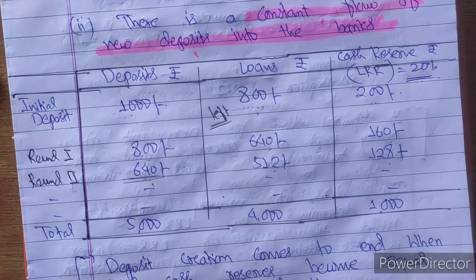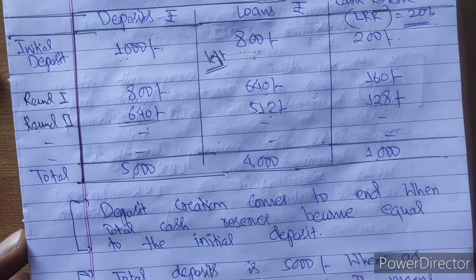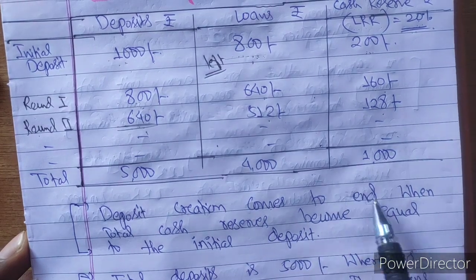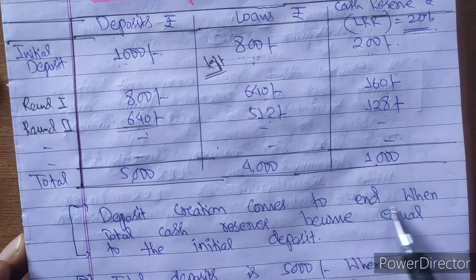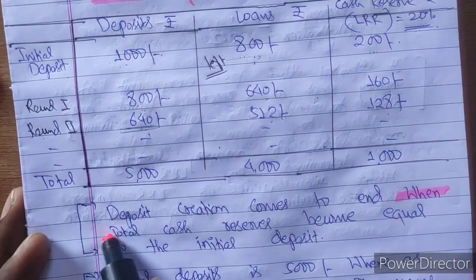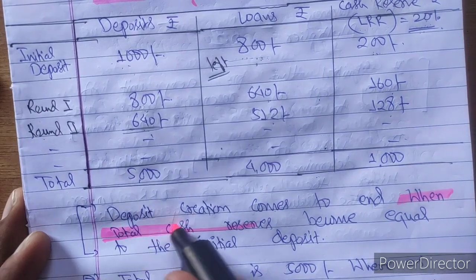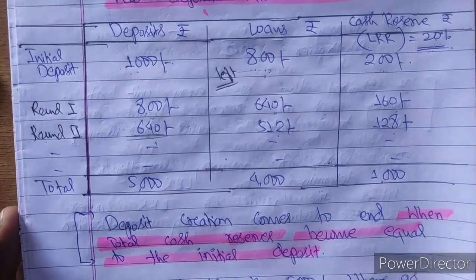In this way the process will move on continuously, and when the process ends, deposit creation comes to an end. This whole process of credit creation or deposit creation comes to an end when the total cash reserve becomes equal to the initial deposit. What is the total cash reserve?